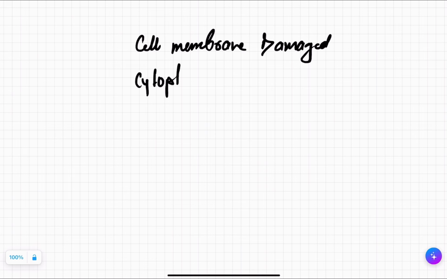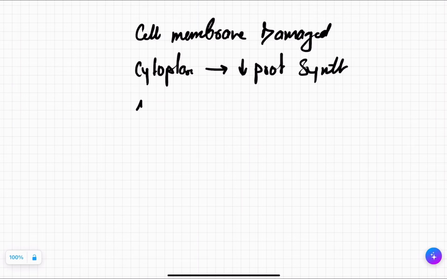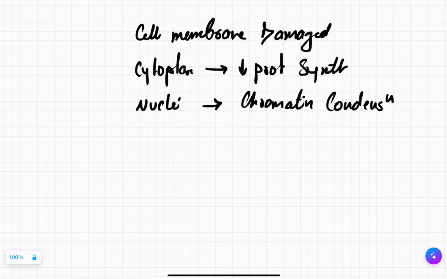In the cytoplasm, you will see reduced protein synthesis, and in the nuclei you will see chromatin condensation. So these are the three essential components of the cell that we will see affected in reversible cell damage.